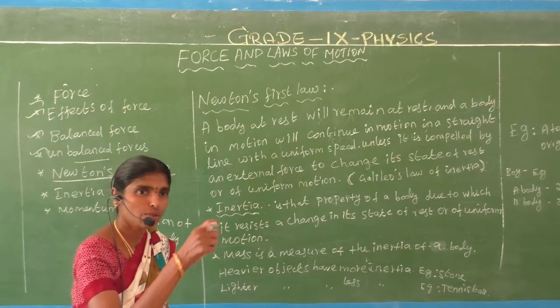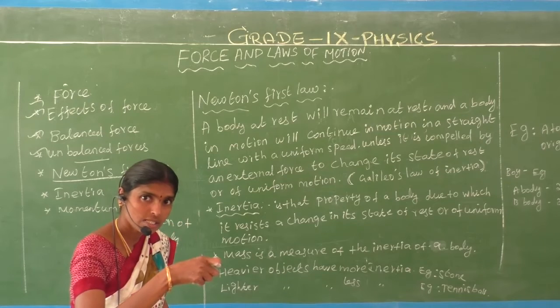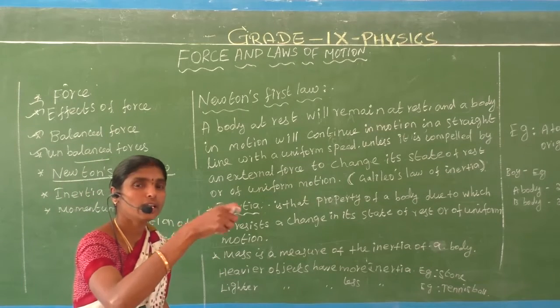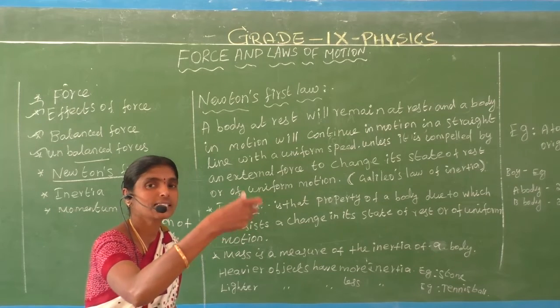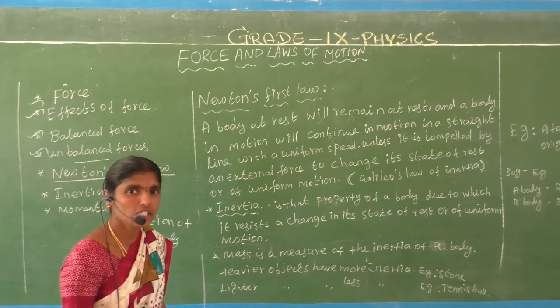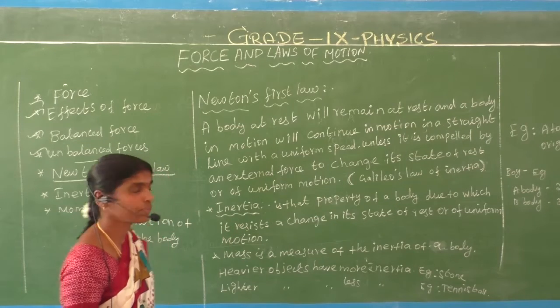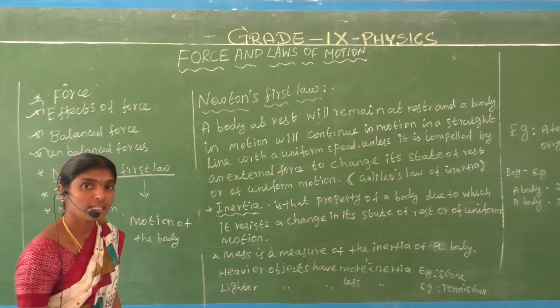So Newton has derived laws about the motion of a body. Newton has given three laws. That is called Newton's law of motion.